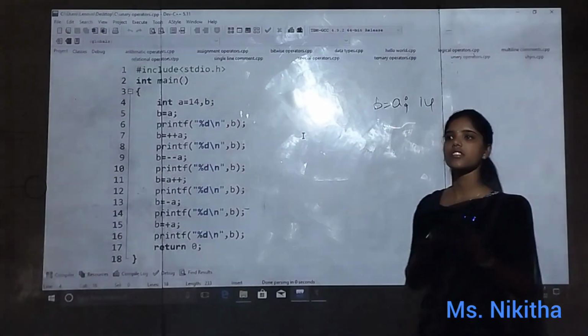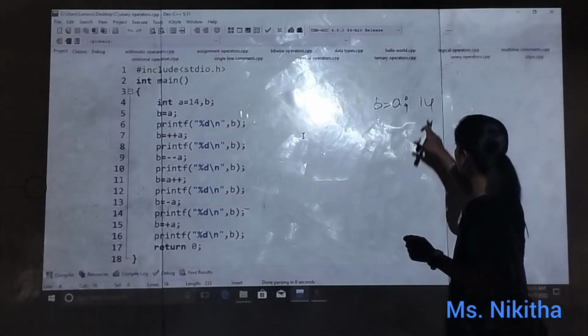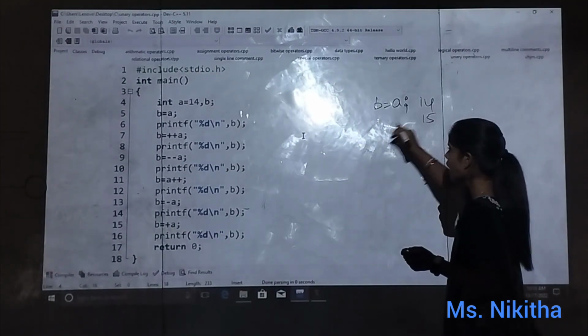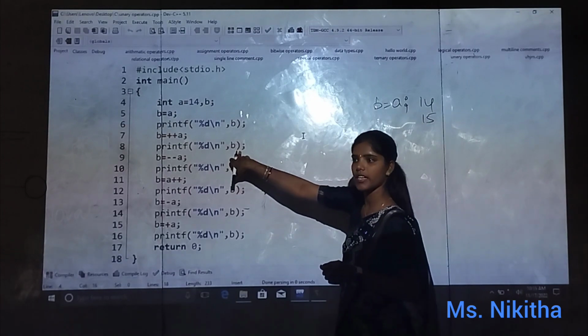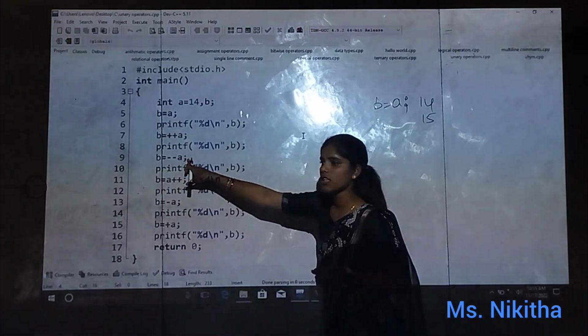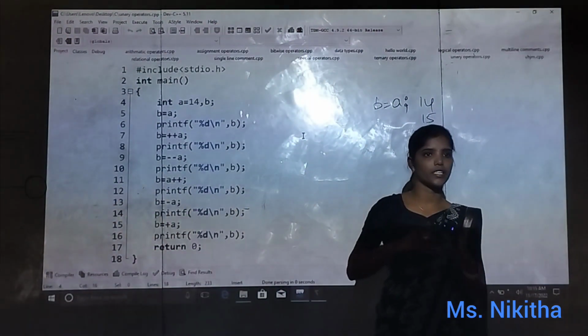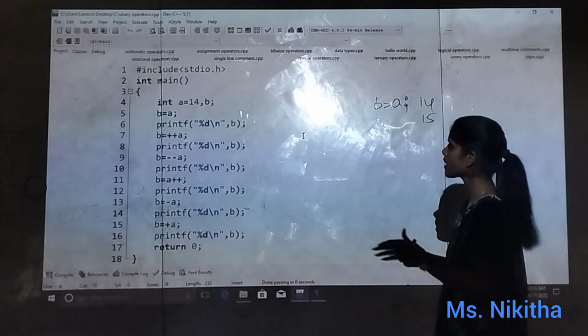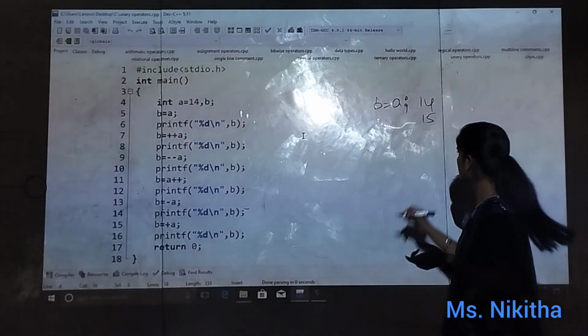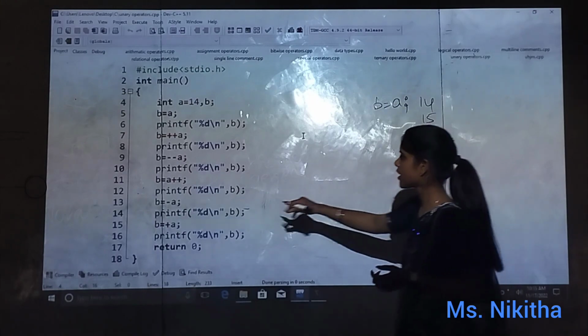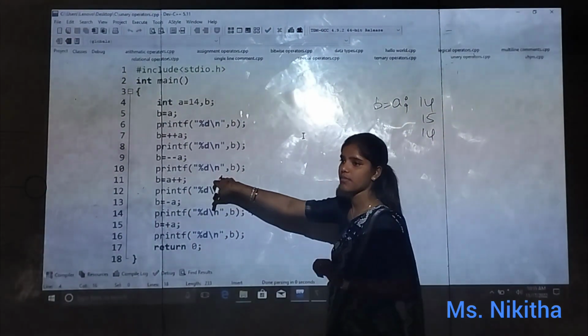Pre-increment means first it will increment the value. So 14 becomes 15 now and I am printing that 15. Is that clear? Then I am doing pre-decrement, which means the value has to be decremented by 1. So 14. After that, I am doing a plus plus.